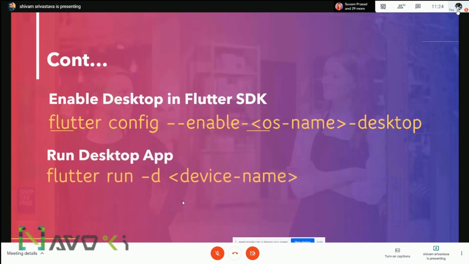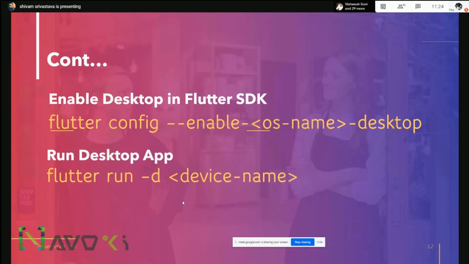Now, if I want to run the application, I will type flutter run -d device name. If you are working with the web browser, then you write Chrome. If you are working with your OS on the desktop application, you write macOS, Windows, or Linux.